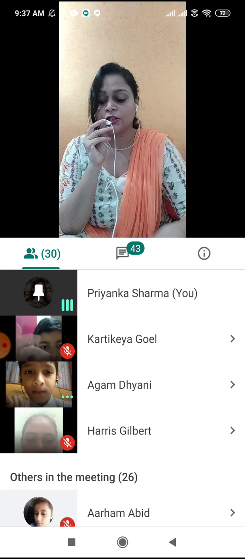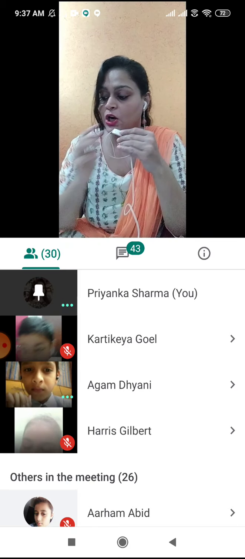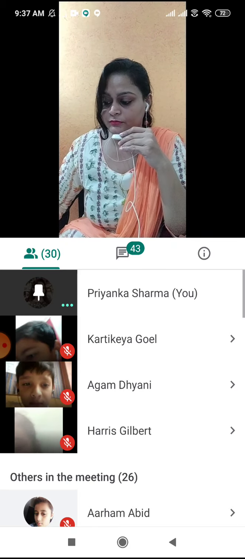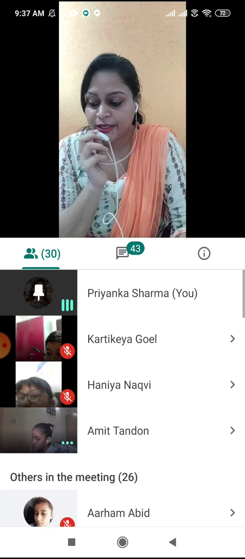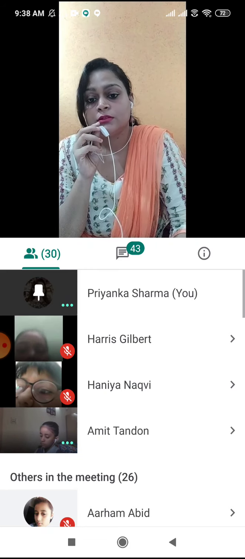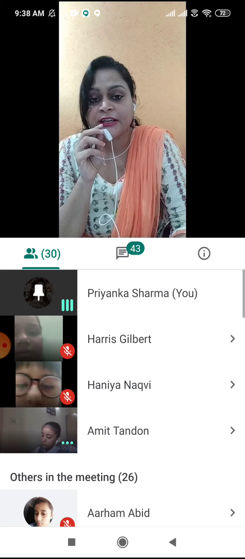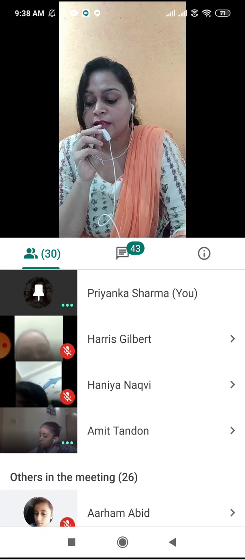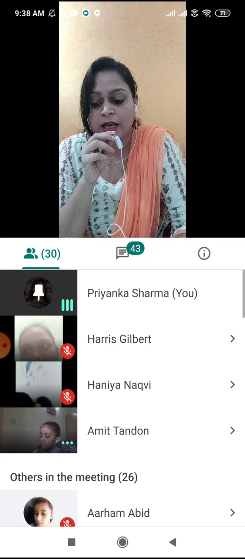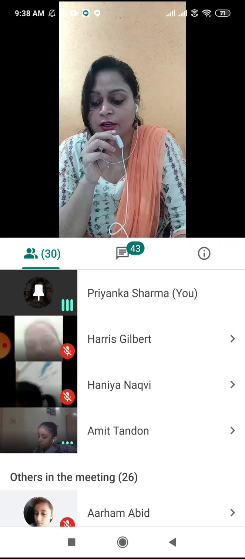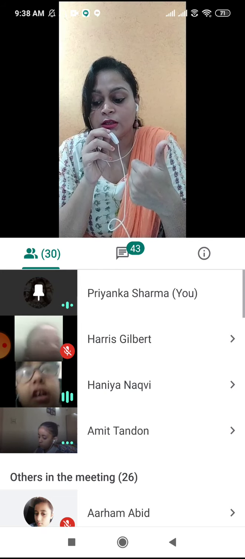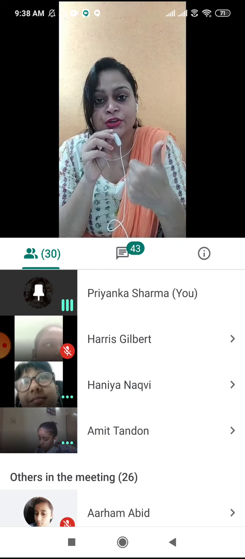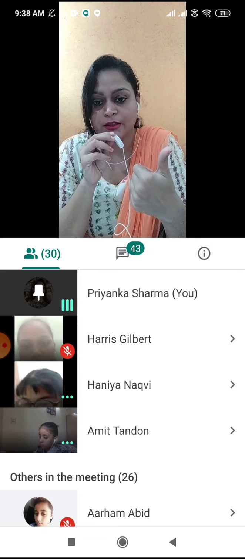Now turn to the next page, gender, quickly. Come on to the next chapter, gender. Page number 30, gender. Now in gender, come to page number 31 and see the different types of genders written there. Genders are of different types. First is masculine gender. The noun that denotes a male person or animal is known as the masculine gender.